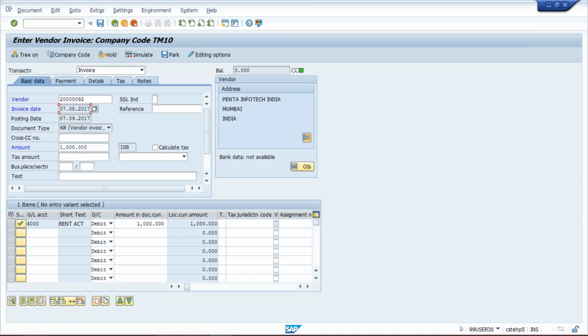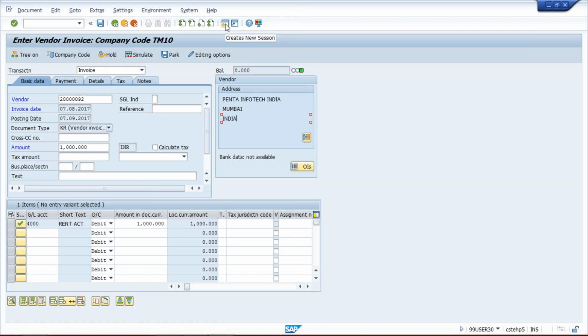So this is how we are going to post the vendor invoice. Okay, once we give the vendor invoice, the entire details are going to appear here, vendor name and address, and the system also says that bank data is not available. Okay, now anyway, still we have many things to go. Now if you have to post this, click on post button. Click on post button.